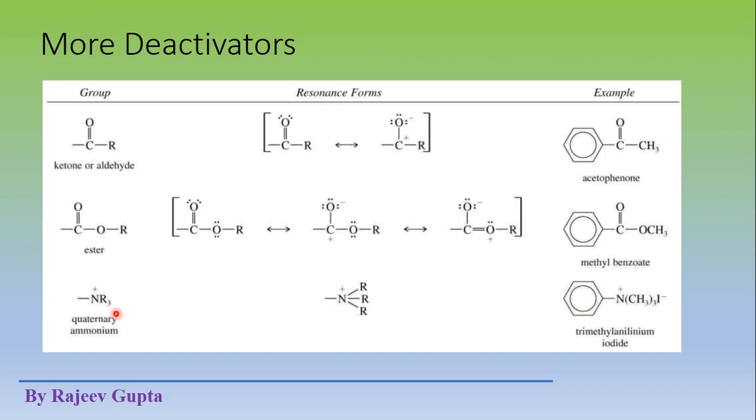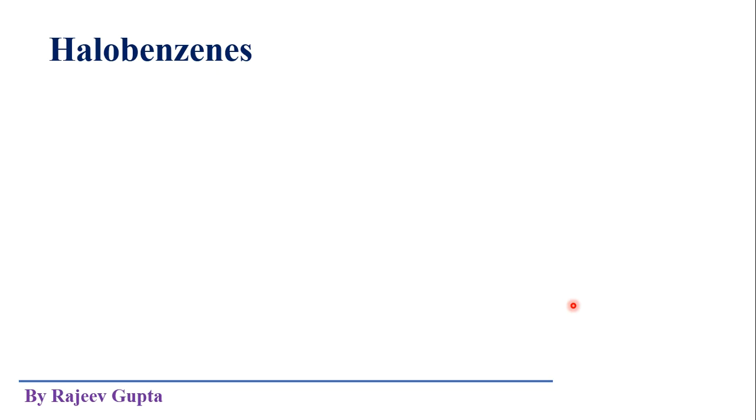These groups are highly deactivating, because in this quaternary ammonium salt, the positive charge on the nitrogen atom is permanent. It is not present as a resonance structure, it is permanent. So this positively charged atom is highly electronegative compared to the benzene ring, so it pulls electron density out of the benzene ring and makes it very less reactive towards ARSE.